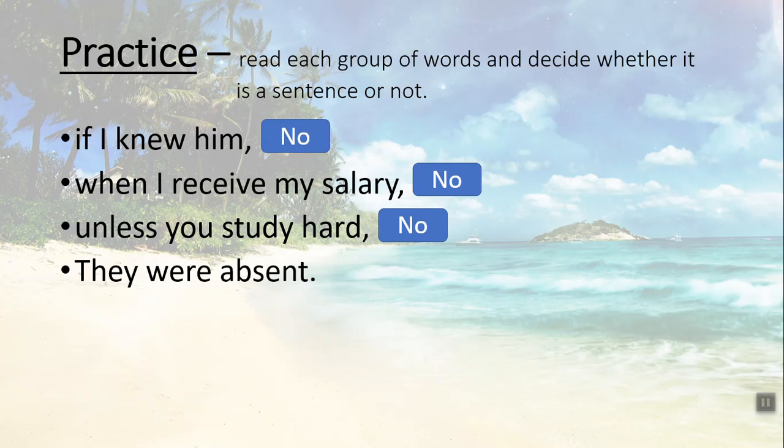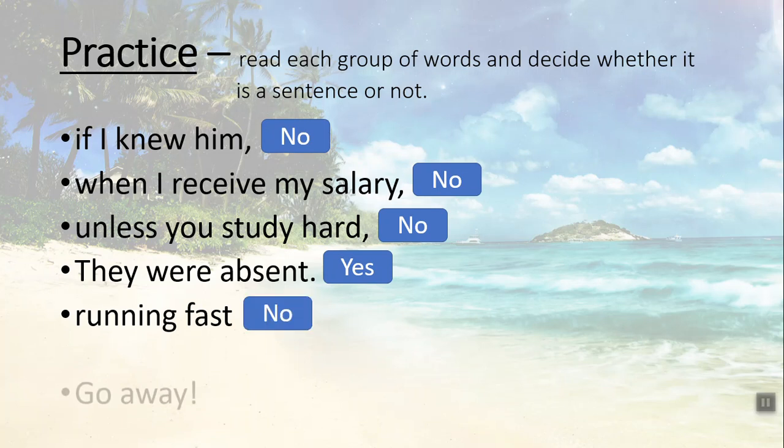"They were absent." Is it a sentence? Yes, it is a sentence because they functions as the subject. Were is a type of to be verb that we use in the simple past tense. Absent is a complement in this sentence, so we can say were absent is a predicate. "Running fast" is not a sentence, but "Go away." Is it a sentence? Yes, it's a sentence because it's a type of imperative. It ends with an exclamation mark.